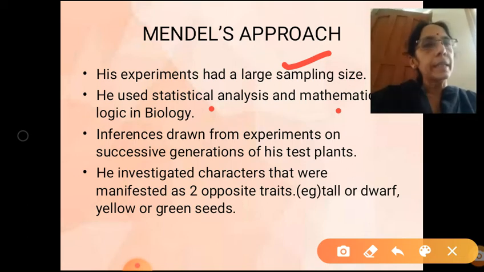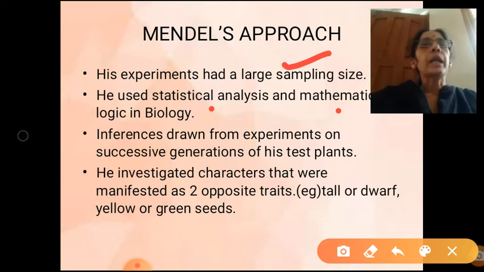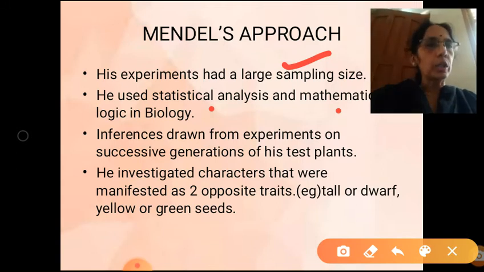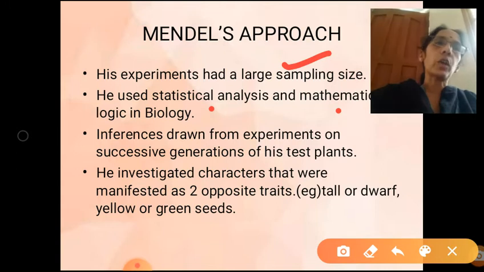He conducted the experiments for successive generations, and then he has drawn the conclusion. And he investigated contrasting pairs of characters. For example, if you take a trait such as height, then he has taken both tall as well as dwarf.